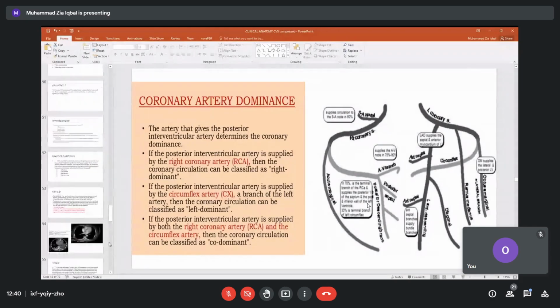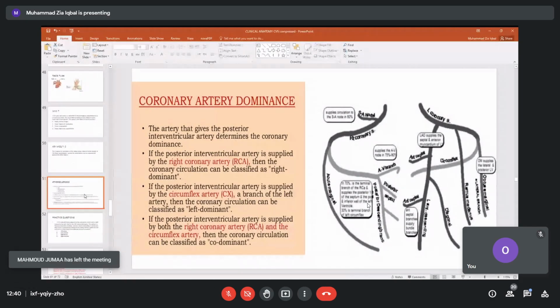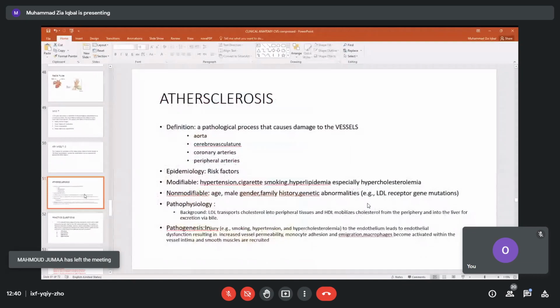And in this, we cannot control our genes, but we can control blood pressure, we can control cigarette smoking, we can control high cholesterol. So all these can be controlled. Diabetes, for example.